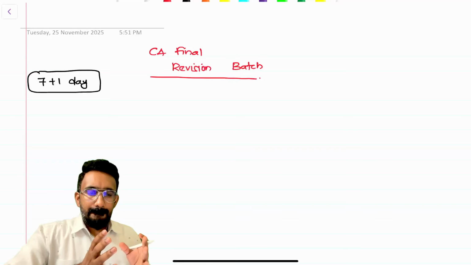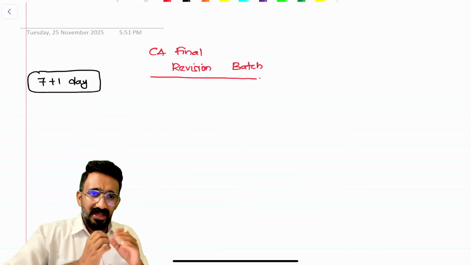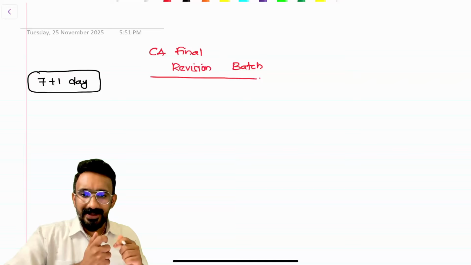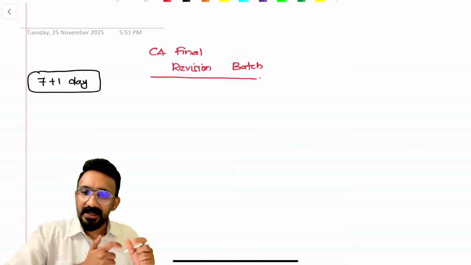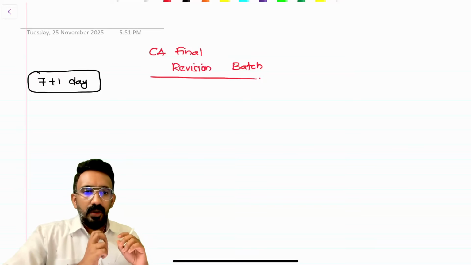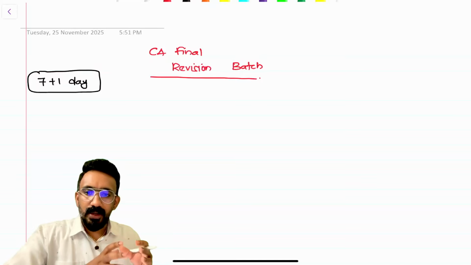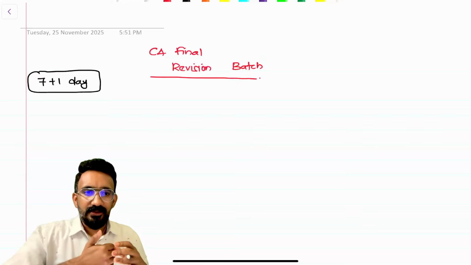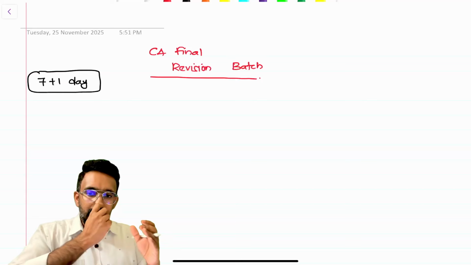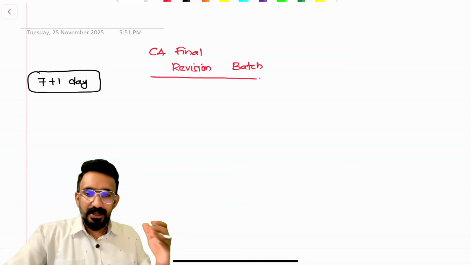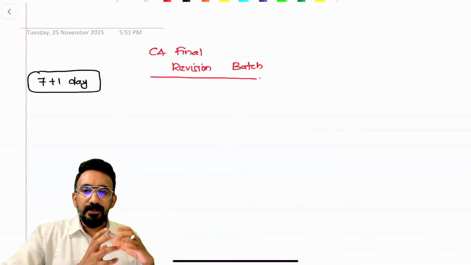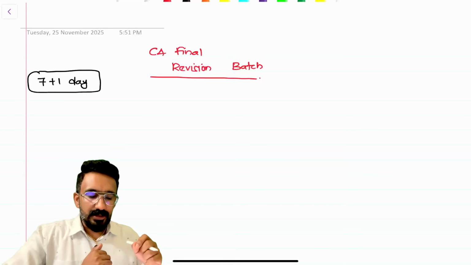The batch would be primarily focused on giving you a recap of the CA Final Indirect Tax paper on the ABC analysis part. We will look at what is priority, what is question number one, question number two. I had done an introduction video on this batch, and at that time I told you that I've analyzed all the exams that happened with the new syllabus, and I've predicted what is going to be the paper for Jan 26. So this batch can be primarily used if you're writing the examination in Jan 26.